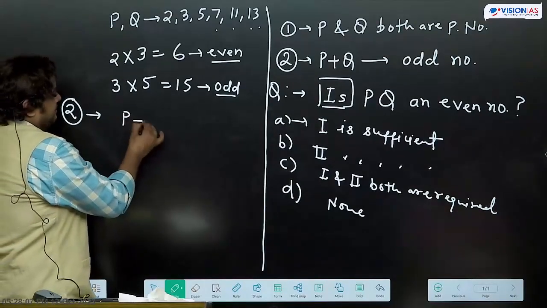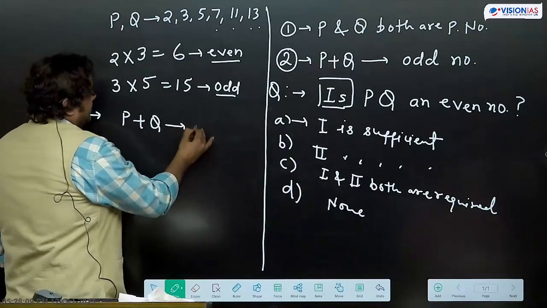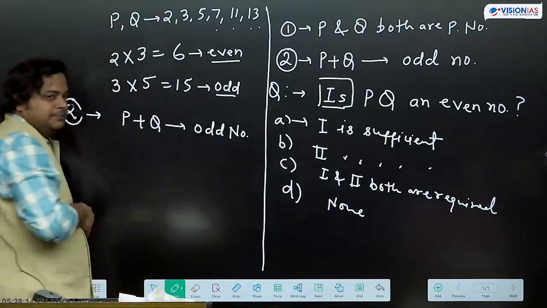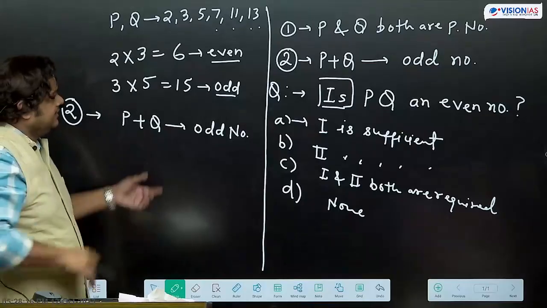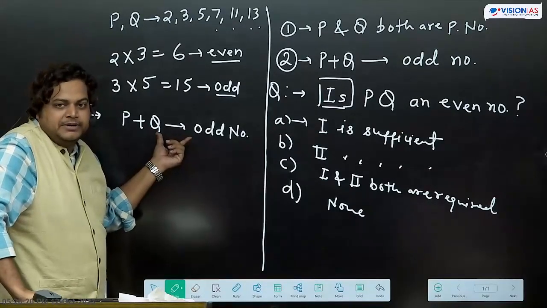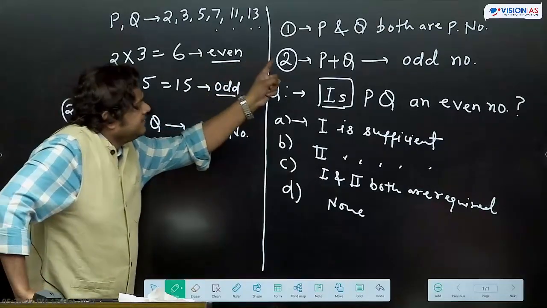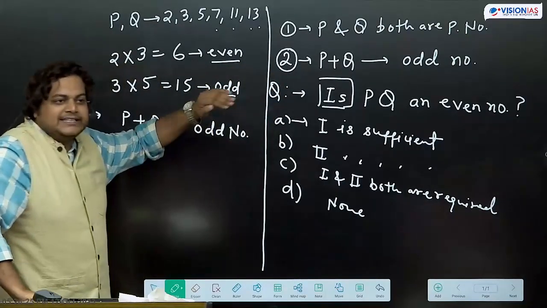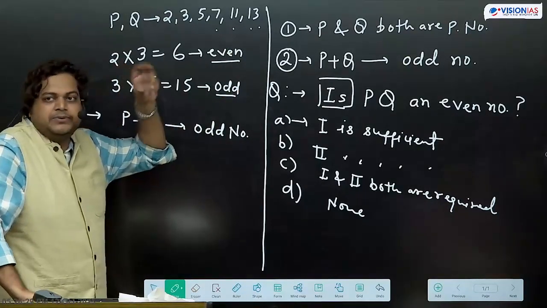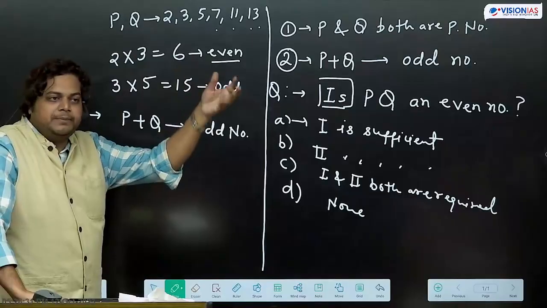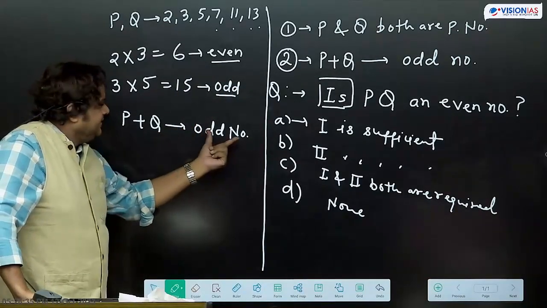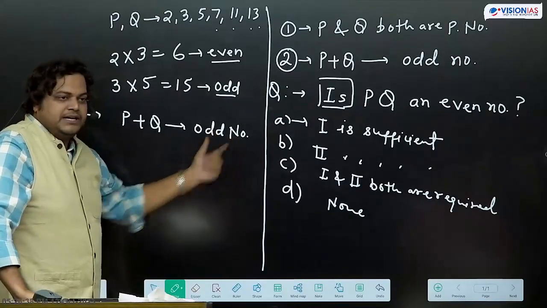P plus Q odd number. And it is written, अच्छा, P and Q के बारे में nothing is written. Second statement में, first statement में it is written कि P and Q both are prime numbers. But second statement में no information is given about P and Q, कि what are these numbers? Even, odd, prime, composite, nothing is written. So any number it can take. And we are getting, after adding these two numbers, we are getting odd number.